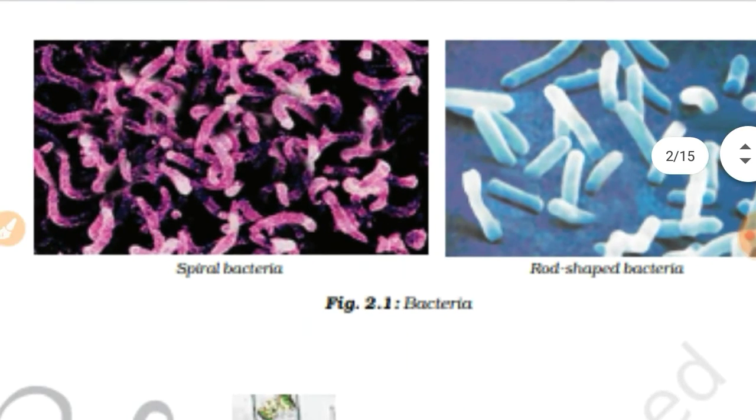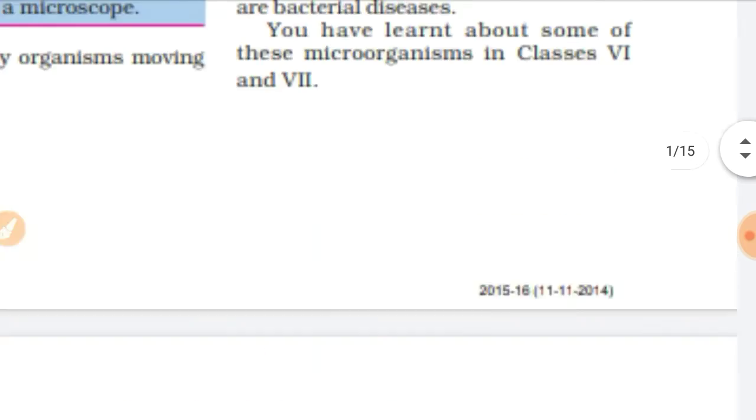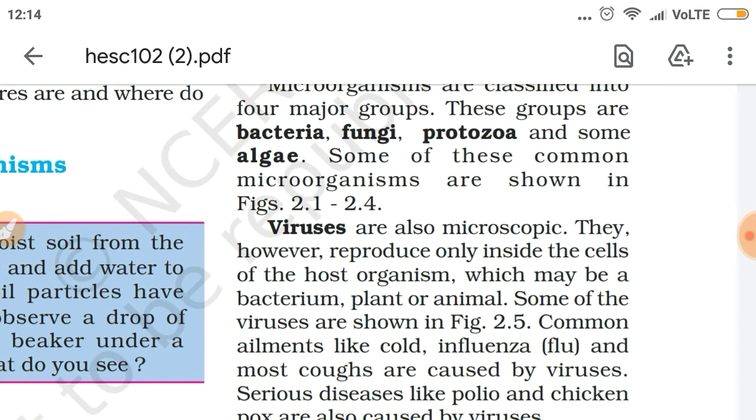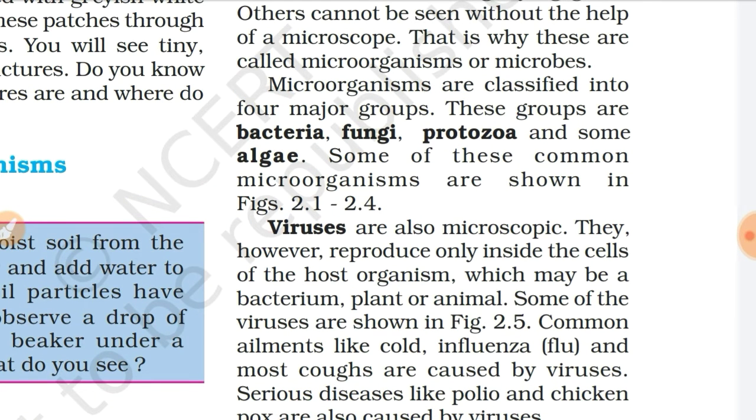First is spiral bacteria, rod shaped bacteria, comma type bacteria, and round shaped bacteria.